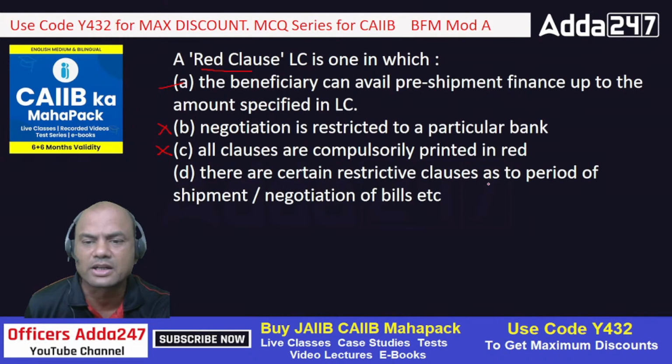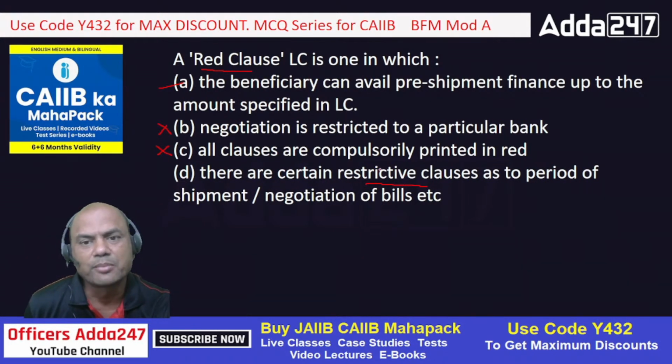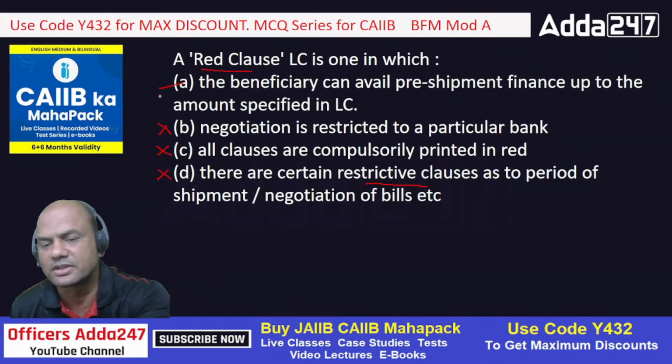There is no restrictive clause. Restrictive clause means up to this time only this should be shipped. That is the normal clause in every LC. Period of shipment is given in every LC. Whom to negotiate with is given in every LC. That is not a concern of red clause LC. Okay. So that is also out. Only A is the answer.